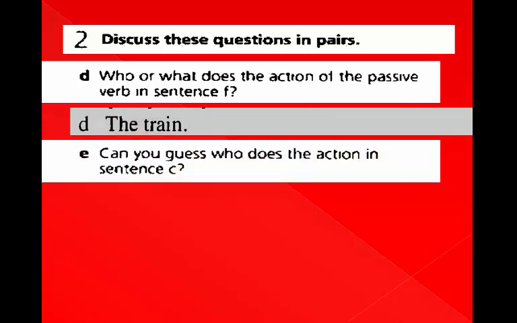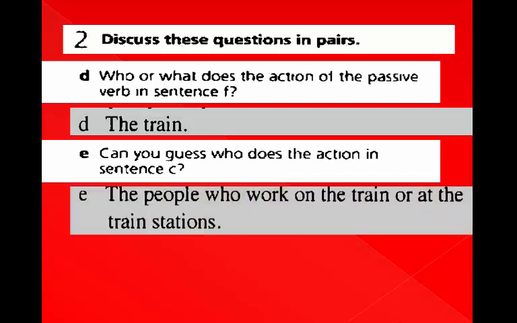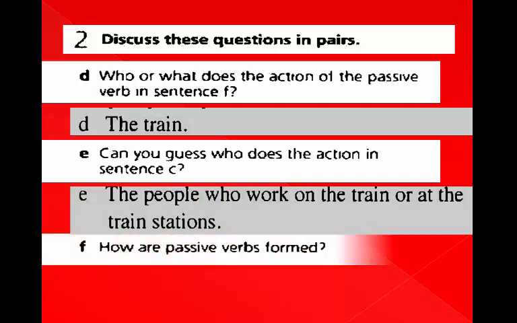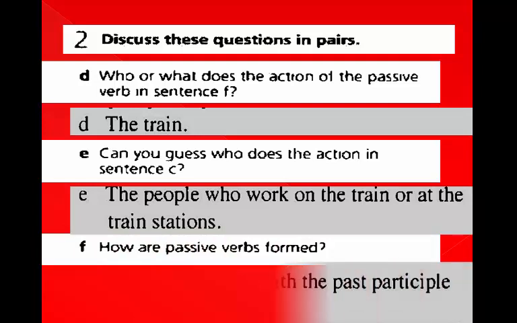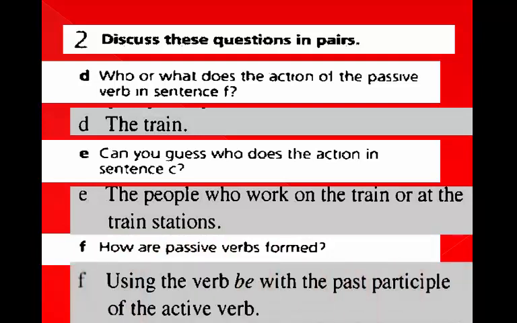Question E. Can you guess who does the action in sentence C? All the passengers are given a supply of oxygen. Maybe the workers on the train, the people who work on the train or at the train stations. Question F. How are passive verbs formed? Using the verb to be with the past participle of the active verb.